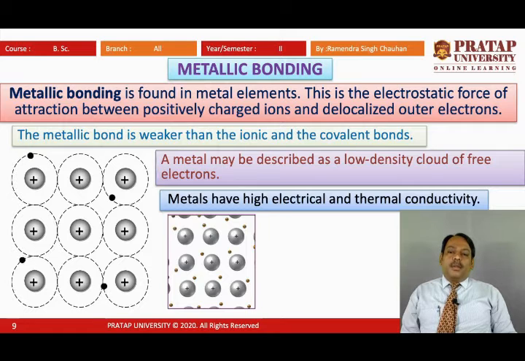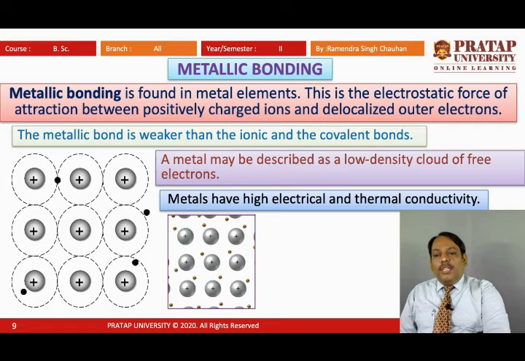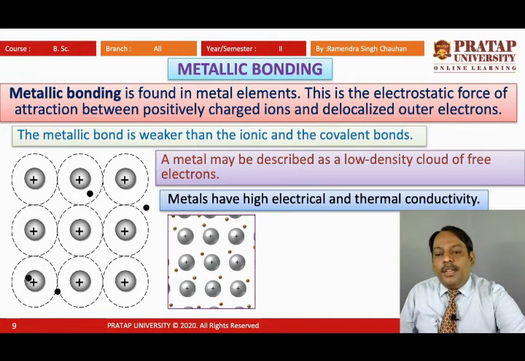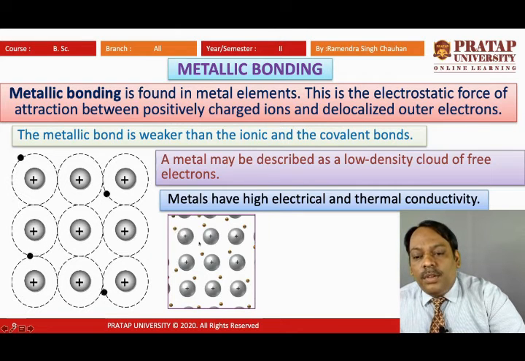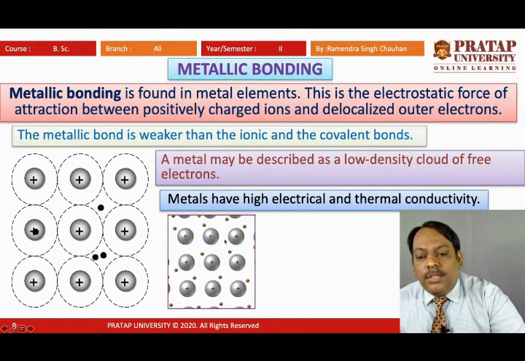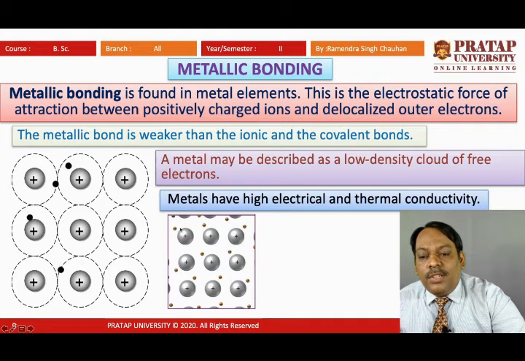Metals have thus high electrical and thermal conductivity because they are having free electrons for conductivity. So metals will have high thermal as well as electrical conductivity because these free electrons will take part. Here in this second diagram we can consider that there are free electrons, and these free electrons are being shared. This positive ion comprises the atom which has had one electron delocalized, and so this is a positive ion.